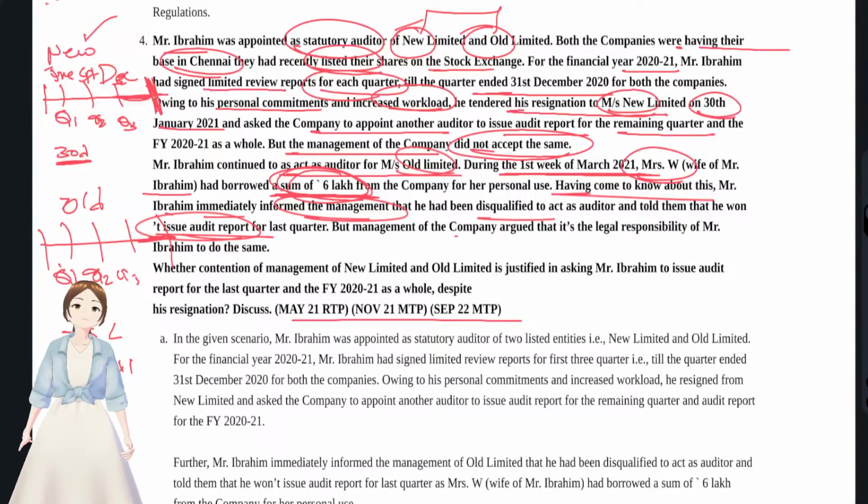But the management of the company argued that it's his legal responsibility to do the same. No, there's no legal responsibility. The contention of management of old limited is to give the audit report, and new limited to give the audit report in which he had resigned. In old limited, is the section 141 disqualification justified or not? You see, we'll go with the study material.